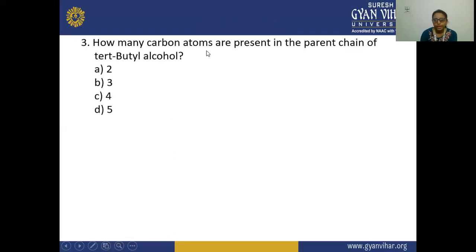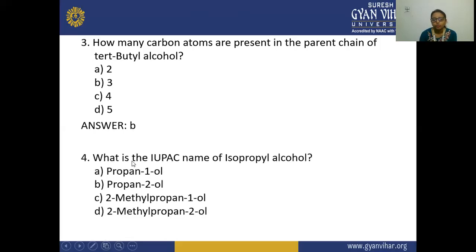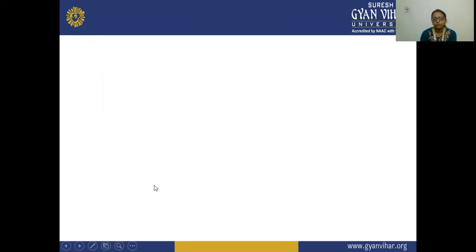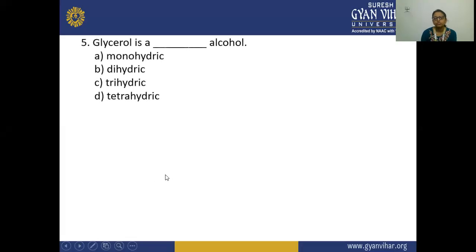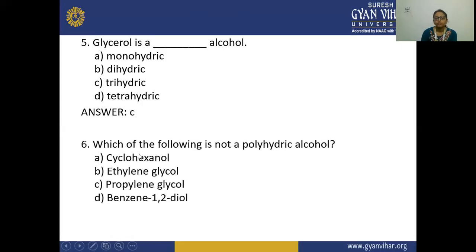Third, how many carbon atoms are present in the parent chain of tertiary butyl alcohol? So here three carbon atoms are present in the parent chain of tertiary butyl alcohol. Fourth, what is the IUPAC name of isopropyl alcohol? Isopropyl alcohol's name is propan-2-ol. Next, glycerol is a dash alcohol. Glycerol is a trihydric alcohol, because in this the OH groups are attached on all the 3 carbon atoms. Which of the following is not a polyhydric alcohol?